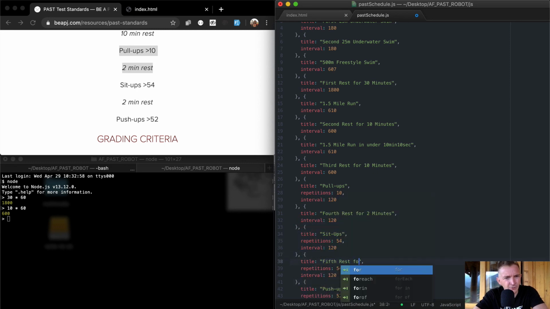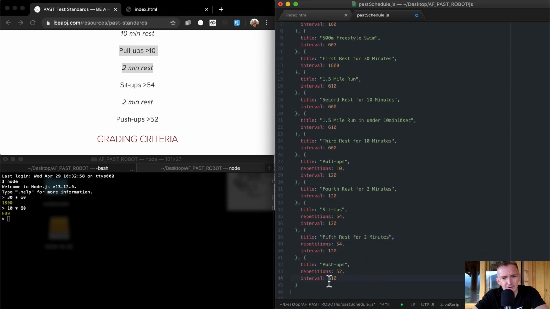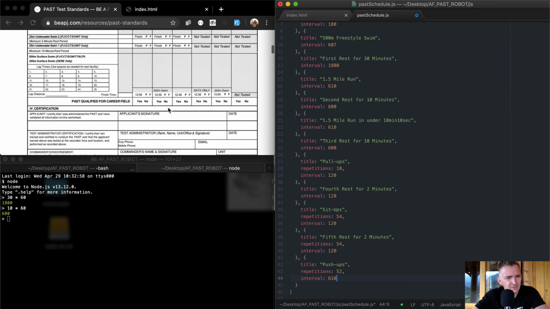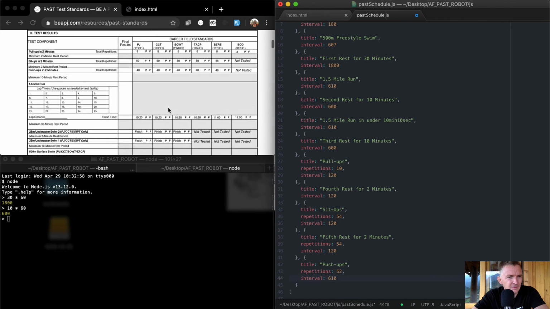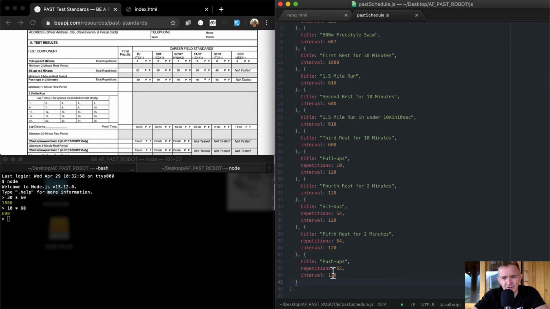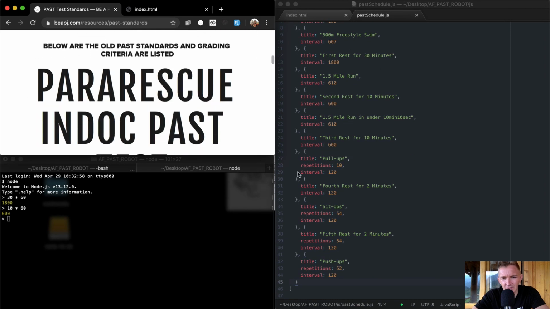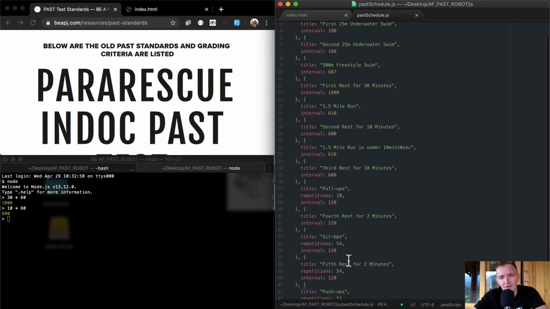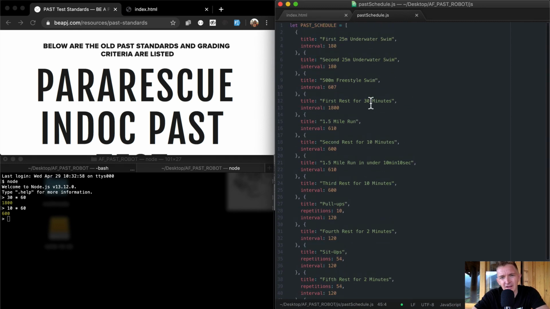Fifth rest for 2 minutes, and then we do 52 push-ups with an interval of 610. That can't be right. Your push-ups, 2 minutes. So, wow. 60 times 2, 120. Okay, so now we have an object which has essentially the cadence of rhythm of the number of seconds and everything that you need to go through this workout. So if we were